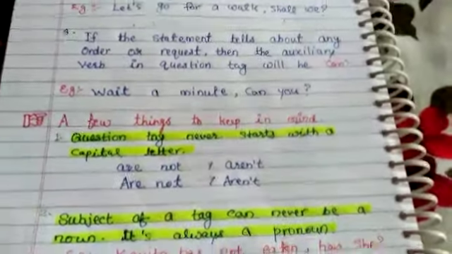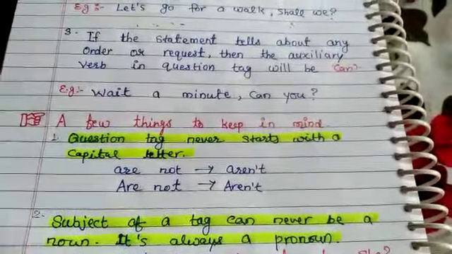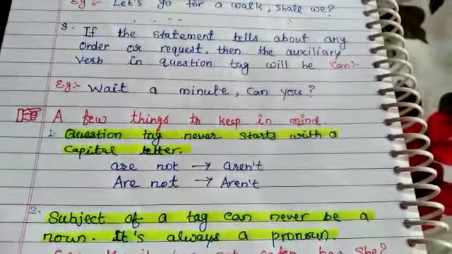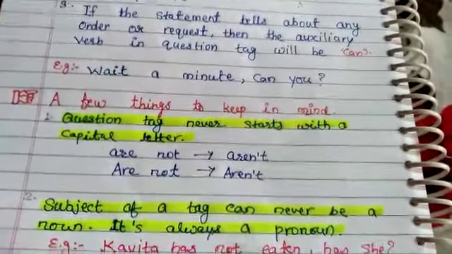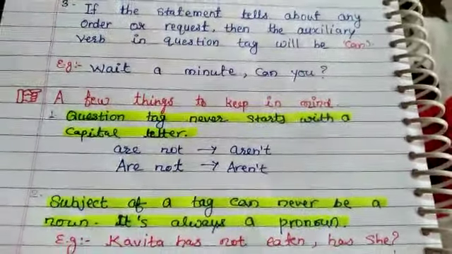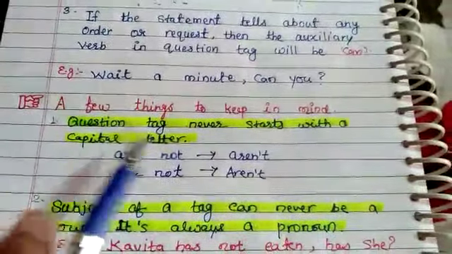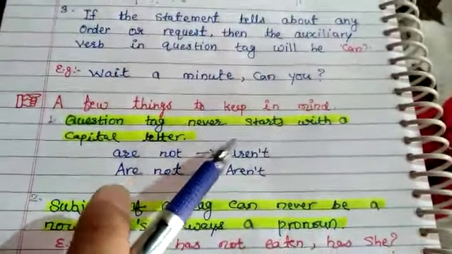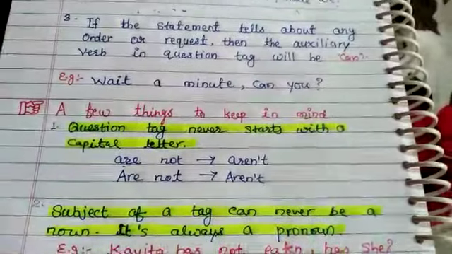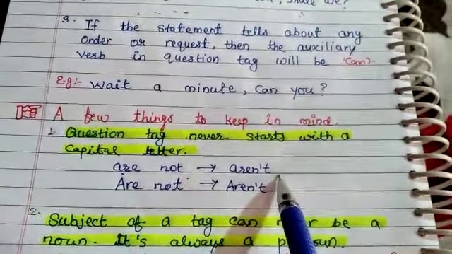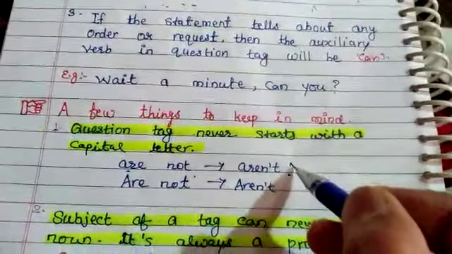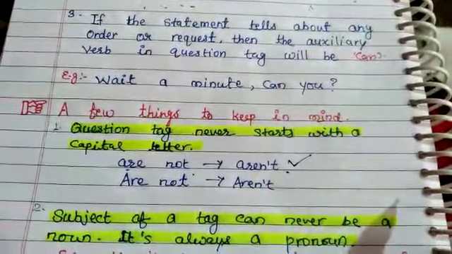Now something very important to keep in mind always when we talk about question tags. The first one is that a question tag never starts with a capital letter. Why? Are not, aren't. This is the right way to write a question tag.